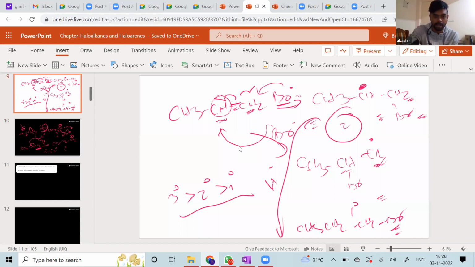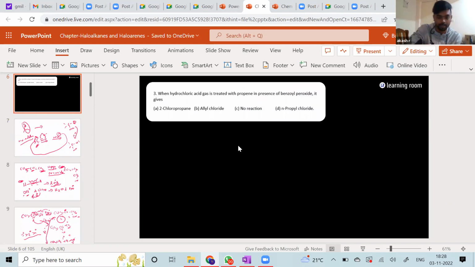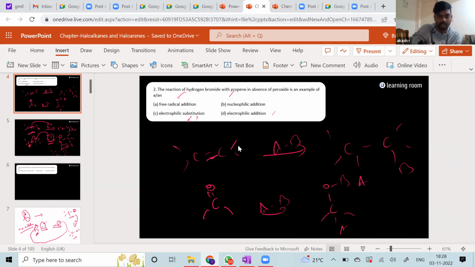So the answer we didn't mark. Okay, we did miss this question also. Great. So the answer for this question, the reaction of hydrogen bromide with propene in the absence of peroxide, is definitely going to be an electrophilic addition. D is the answer.